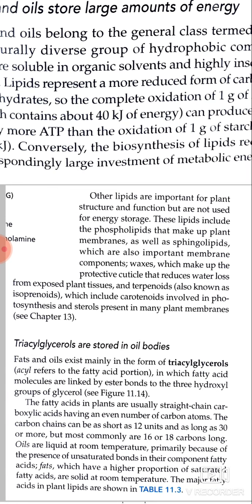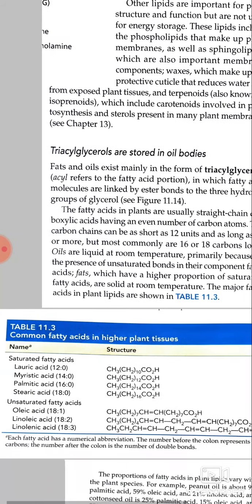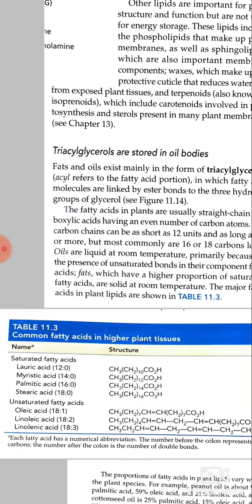The major fatty acids found in plants are saturated fatty acids like lauric acid, myristic acid, palmitic acid, stearic acid, whereas unsaturated fatty acids found in plant tissues are oleic acid, linoleic acid, and linolenic acid.